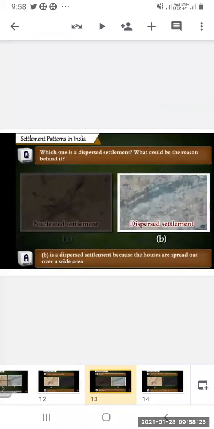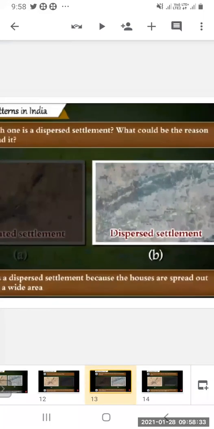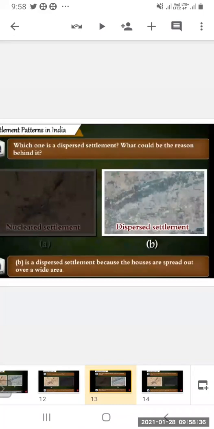The next one is, which one is a dispersed settlement? What would be the reason behind it? Now figure B is showing the dispersed settlement, and what is the reason? The houses are spread out over a wide area. So when the houses are spread out over a big, wide area, that settlement is a dispersed settlement.